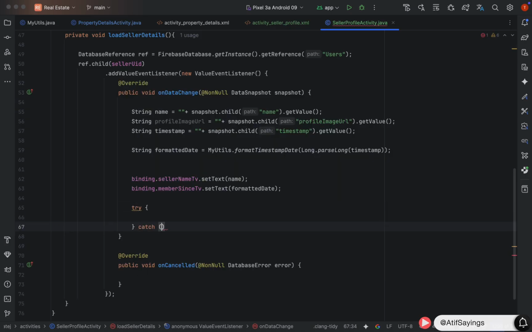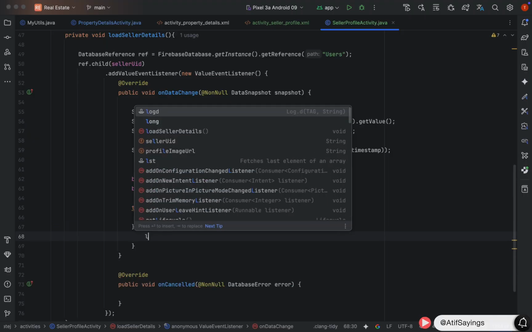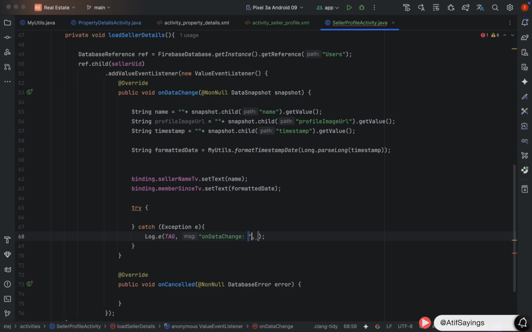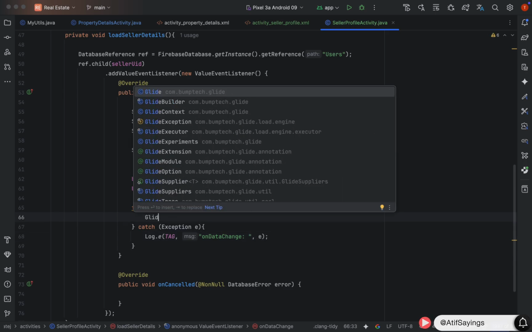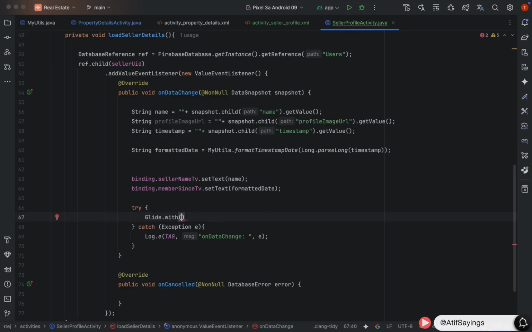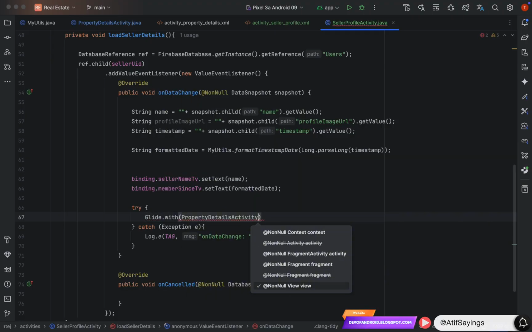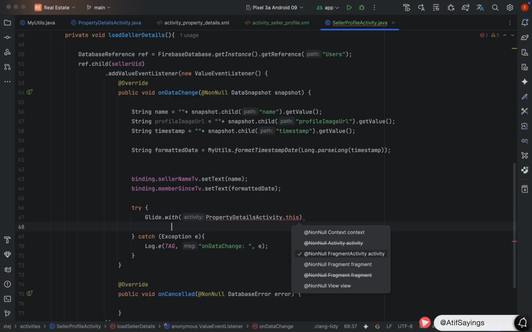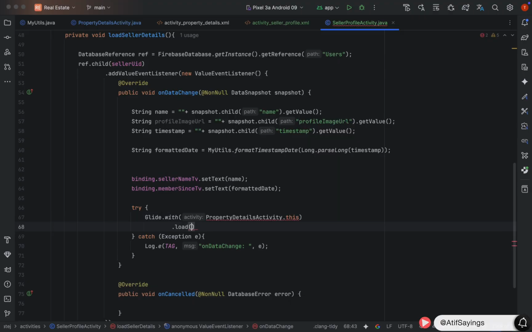This process might cause exceptions, so we will enclose it in the try catch. In the catch block, we will print the exception in logcat using Log.e. First parameter is the tag, and as a third parameter, pass the exception. In the try block, we will set the profile image URL to the seller profile image view. Glide.with. This will require a parameter of type context. Call the function .load and pass the profileImageUrl as parameter. This is the image that we want to set in the seller profile image view.